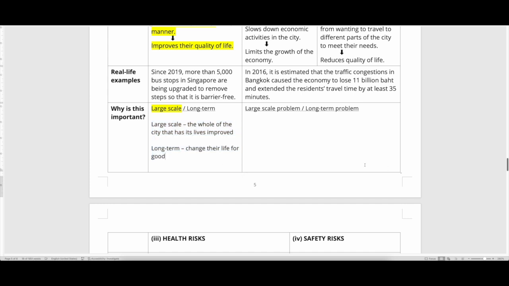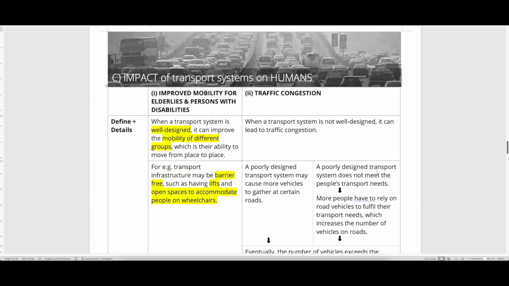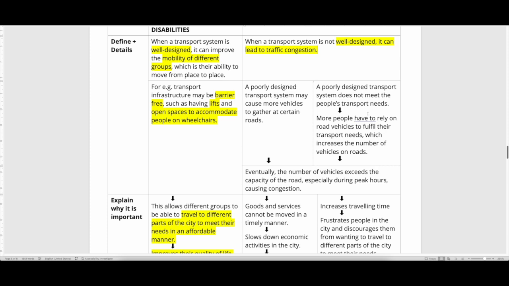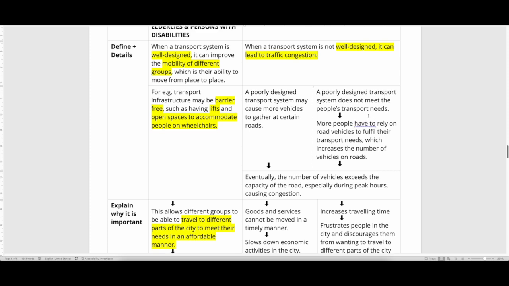But of course there's also problems. If a system is not well designed, it can lead to congestion. The classic case is, for example, in Thailand, where they don't really restrict the number of cars. So there's too many cars for certain roads, and this has caused the vehicles to gather at certain roads. So it's not the whole city that's in traffic congestion, only certain places, because it's not well designed. Maybe you need to force everyone to pass through this road when, if you have a better designed road network, they don't need to all squeeze into one road.